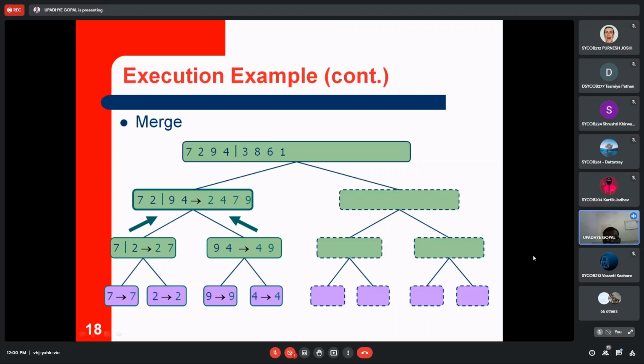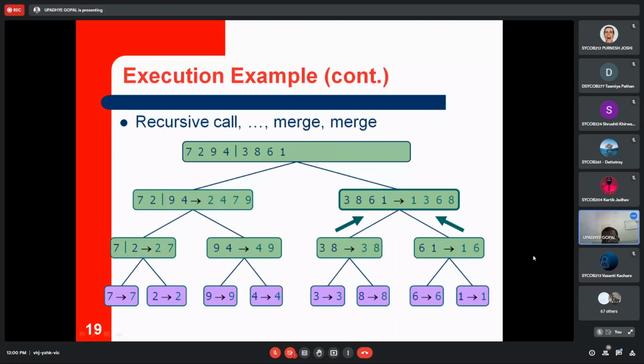A similar procedure you have to follow for the right subarray. In the case of the right subarray, we are taking the elements as they are. So 3 8 6 1 will be kept, and from that it will be holding the first part, 3 8. Then out of 3 and 8, who is less? 3 is less. So it is already in ascending order. There is no need of swapping. But for the second case, 6 and 1, 6 has a greater value than 1. So the swap should be there. With that swap, 1 and 6 will be the swapped elements. After doing that, if you do the merging, the merge output will be 1, 3, 6, 8.